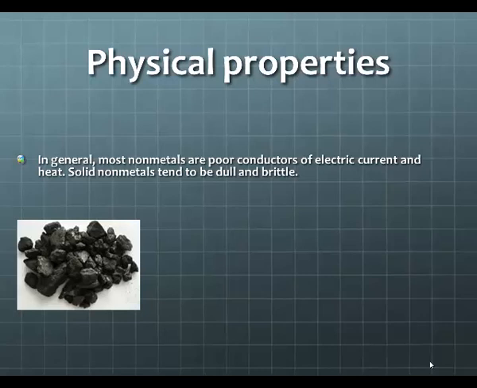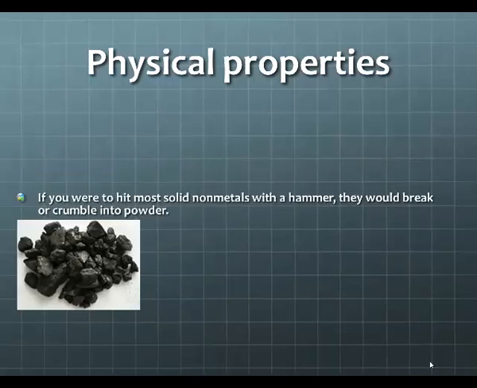So this picture right here shows coal. Coal is made mostly of carbon. Coal is a nonmetal that is brittle and dull. If you were to hit most solid nonmetals with a hammer, they would break or crumble into a powder. Coal, again, is a perfect example. If you were to take a piece of charcoal and hit it with a hammer, it would turn into a very fine, dark powder.